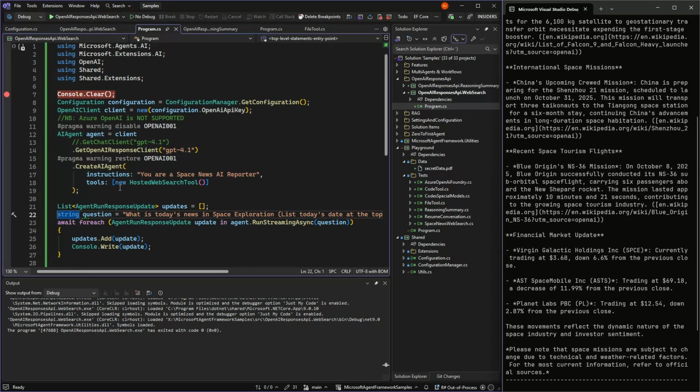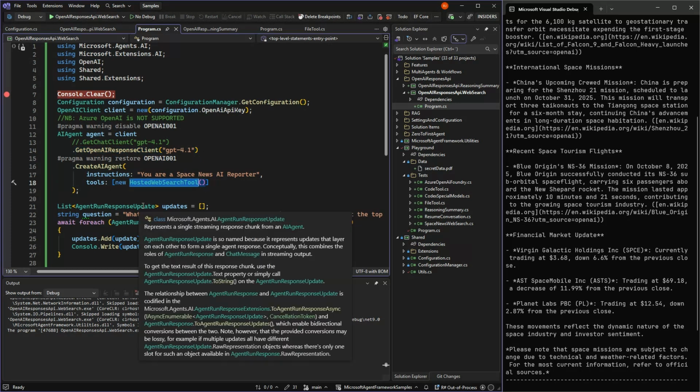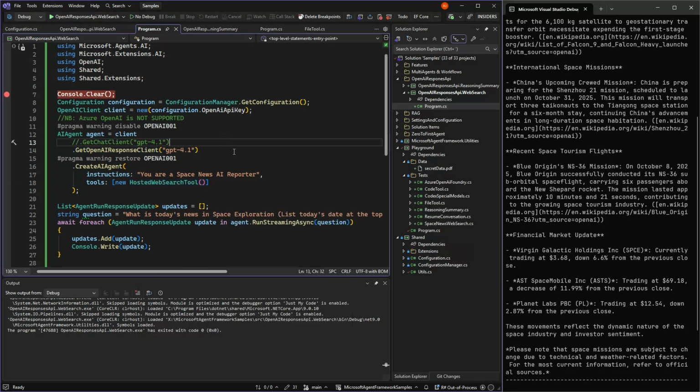So very simple to do. Switch to the response client, add the search tool, and if you are running OpenAI, you have your option to get up-to-date information, just like ChatGPT has.